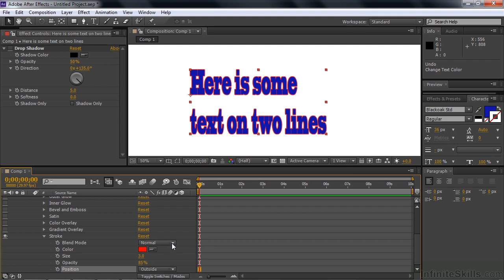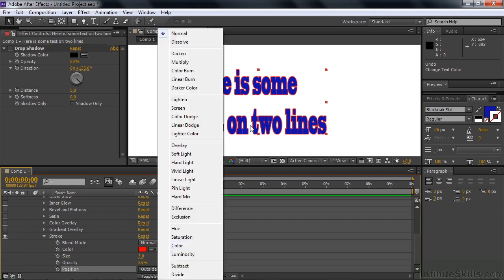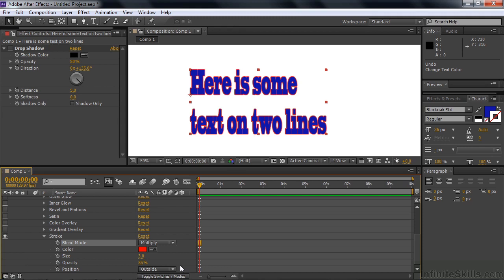You can also change the blending mode. If you have a stroke that is on the outside, it'll blend with things behind it, or it'll blend with the stuff that's on the text, depending. So there are more options with stroke here as a layer style than stroke over here with the character panel. So that's a rundown on all the layer styles here inside After Effects. You can apply them to any layer, but they work really effectively with text. And keep in mind, you don't have to do just one at a time. As I was going through here, you can have as many of these switched on and animated as you want.